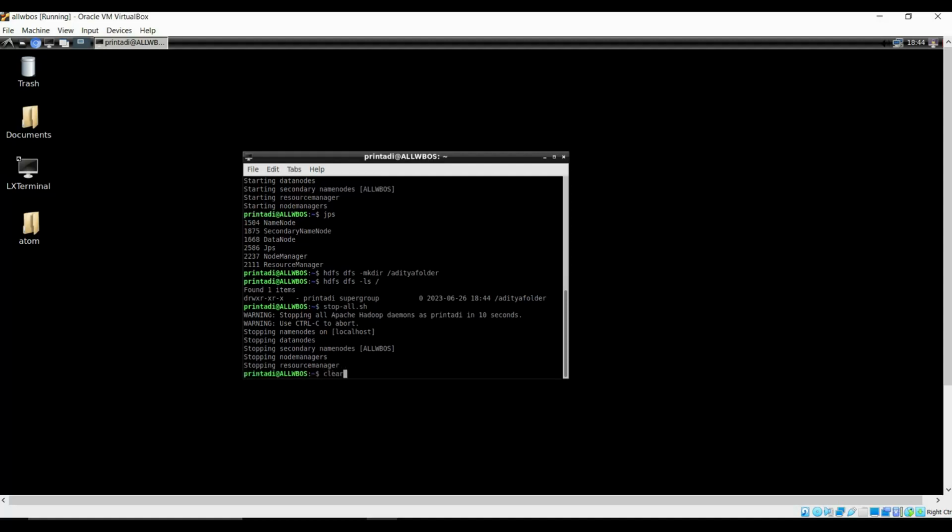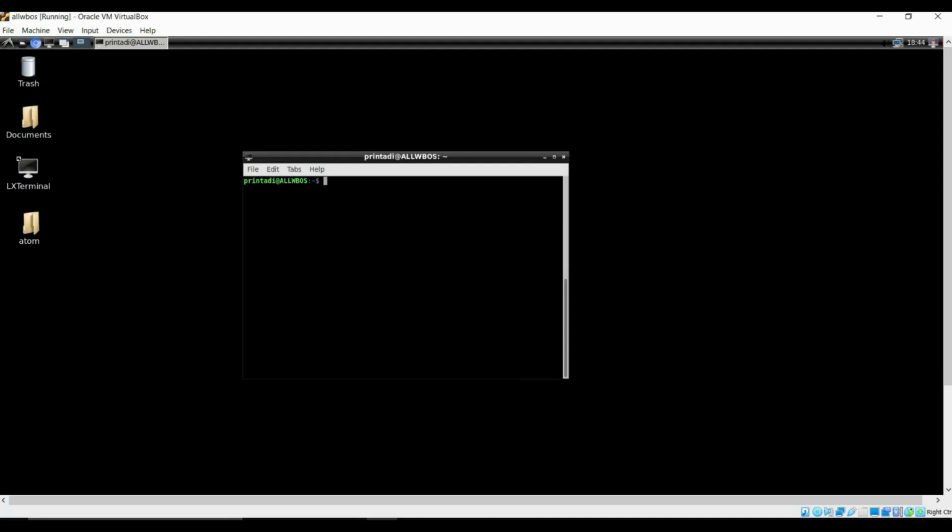So beyond this, we also have Java pre-installed in the system. Java version, then go for javac version. Then we have Python also pre-installed.